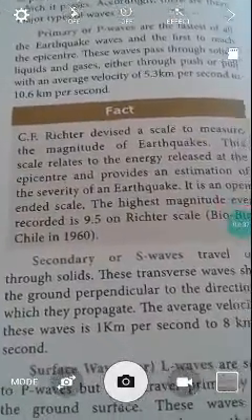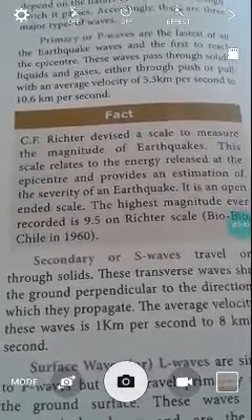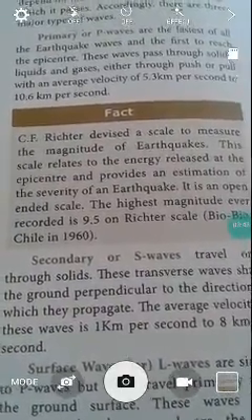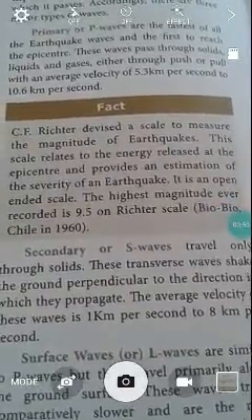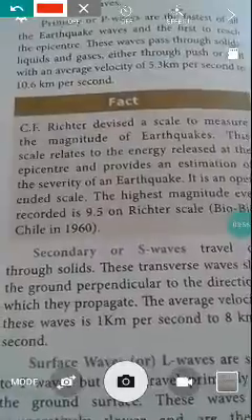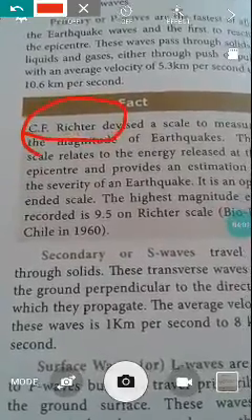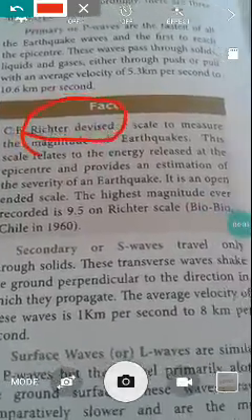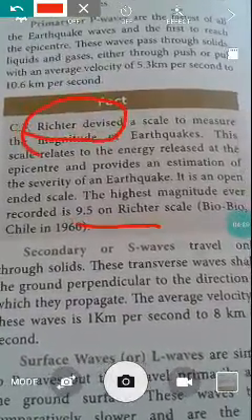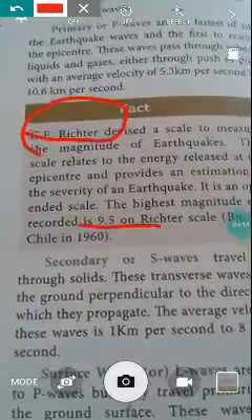Another fact they gave: C.F. Richter devised a scale to measure the magnitude of earthquakes. This scale is related to energy released at the epicenter and provides an estimation of the severity of the earthquake. So C.F. Richter mentioned the severity of the earthquake. It is the Richter scale. The highest magnitude ever recorded is 9.5 on the Richter scale. His name itself is mentioned for the scale, so we can say it is the Richter scale.